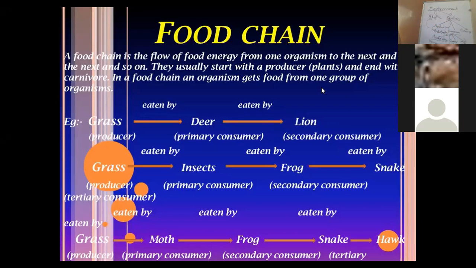If I talk about the two-step food chain, is there a two-step food chain? Yes, there is, where only producers and herbivores are involved. To keep a check on such herbivorous animals, nature controls their breeding, so nature keeps a check on their population. Like if I talk about plants, plants are the autotrophs.